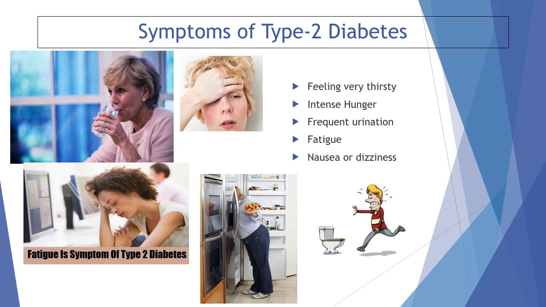Intense hunger and fatigue are also common symptoms. When our bodies convert the food we eat into glucose, the cells we use for energy, we also need insulin to bring the glucose in. If our bodies have become insulin resistant, the glucose can't get into our cells, leaving us with no energy. Our bodies compensate for this by wanting us to increase our food intake to try to get glucose and energy into our cells. Other symptoms can include dry mouth and itchy skin, blurred vision, slow to heal sores or cuts, and pain and numbness in your feet and legs.